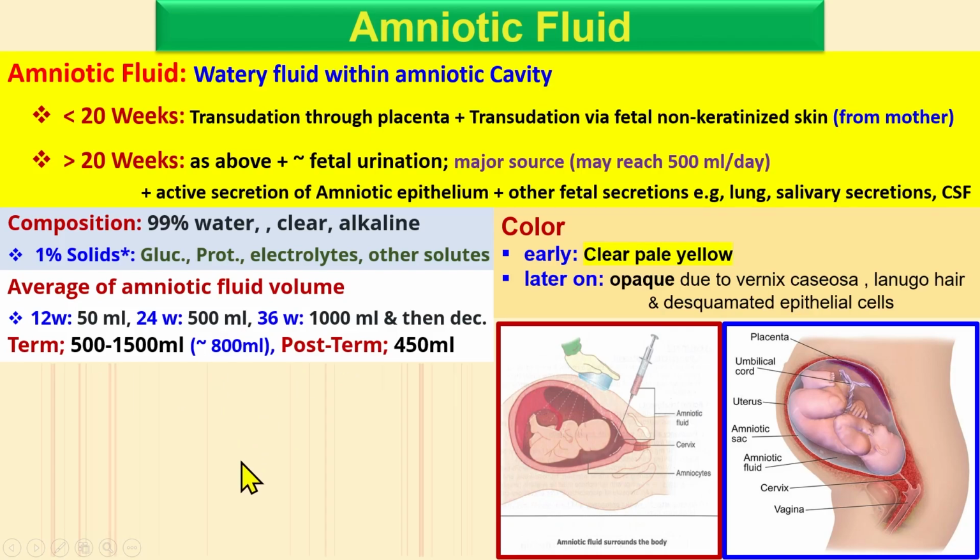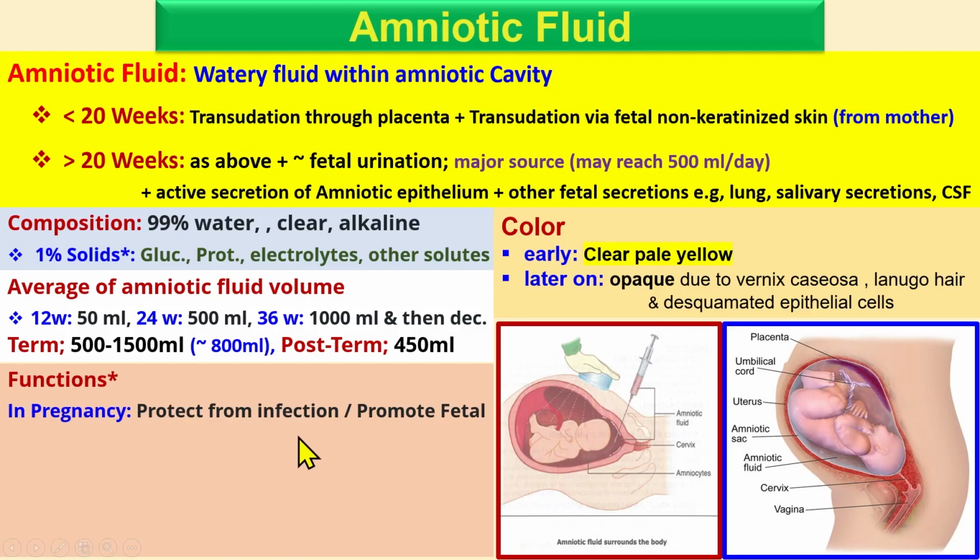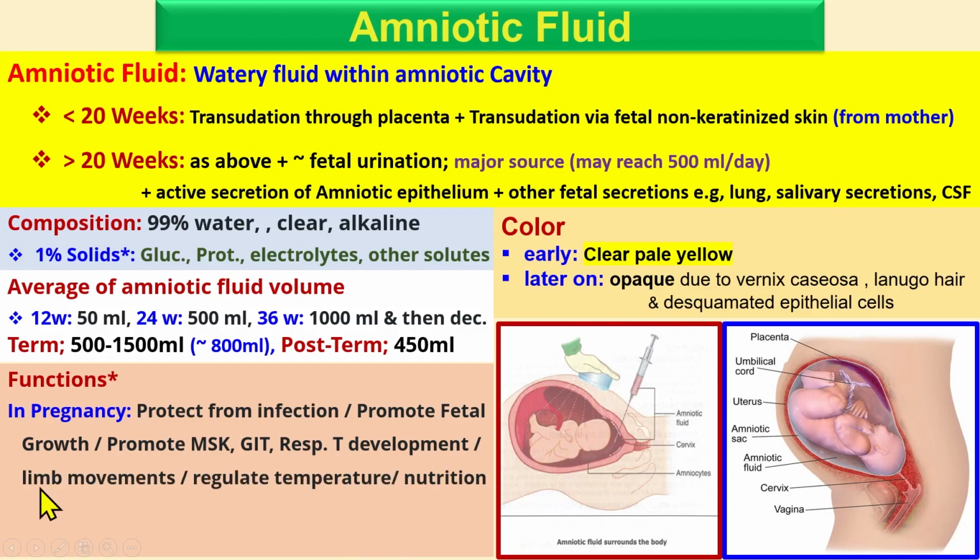What are the functions in pregnancy? It helps protect from infection, because it's immunological. It promotes fetal growth, lung development, GIT development, and musculoskeletal development, because it allows movement of the limbs, and it regulates temperature and nutrition.